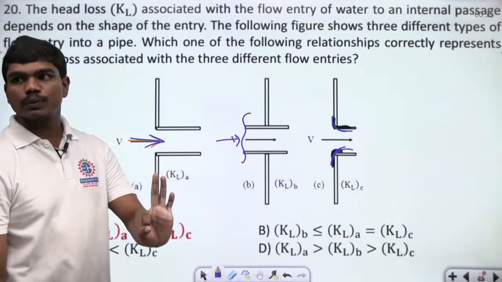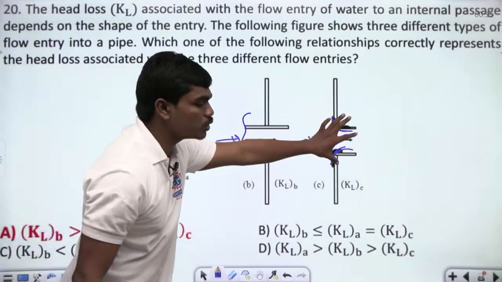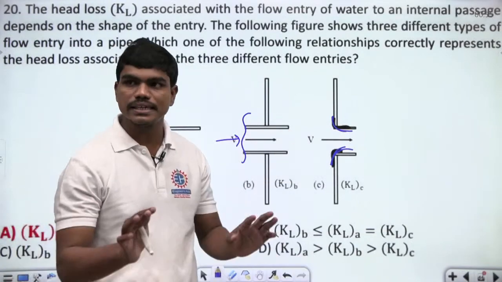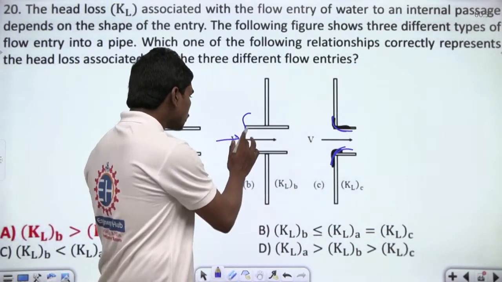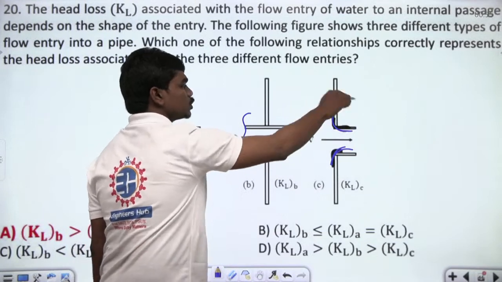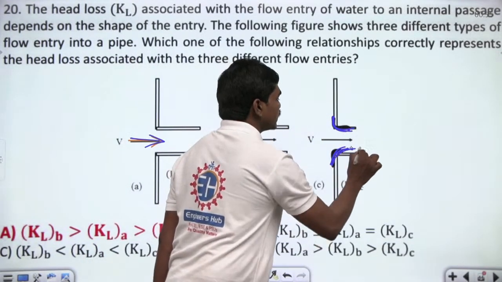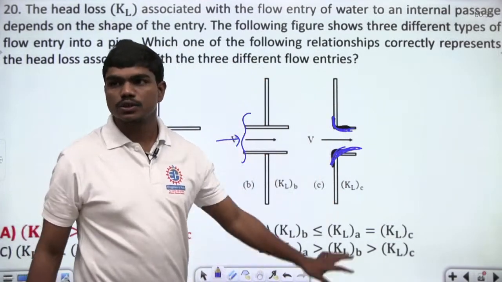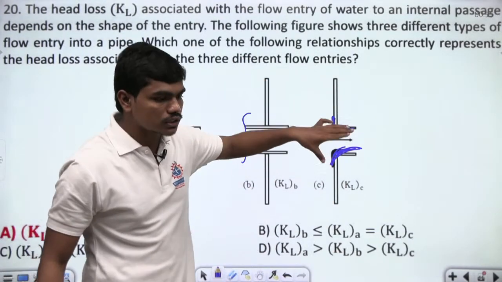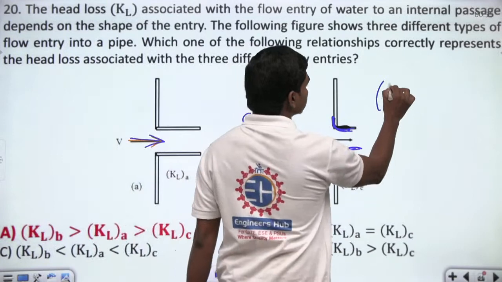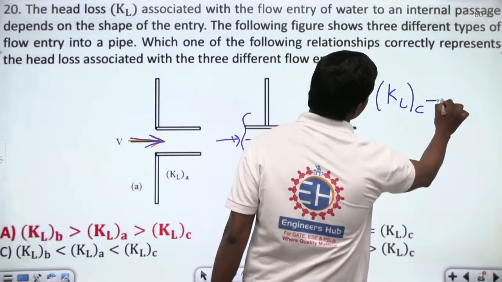One thing is very clear: whenever these bends are smooth, the friction losses or the head losses will be very less. Compared to these two cases, the head losses in this case should be very less because they have smooth edges for the fluid to enter. Since the edges are smooth, the head losses in case C have to be minimum.